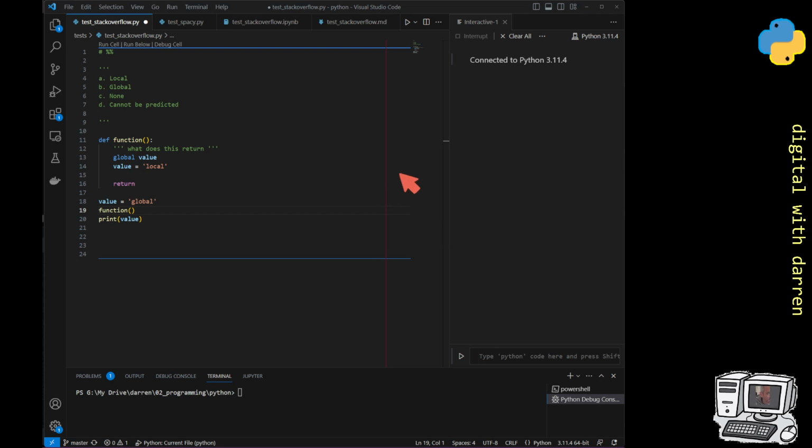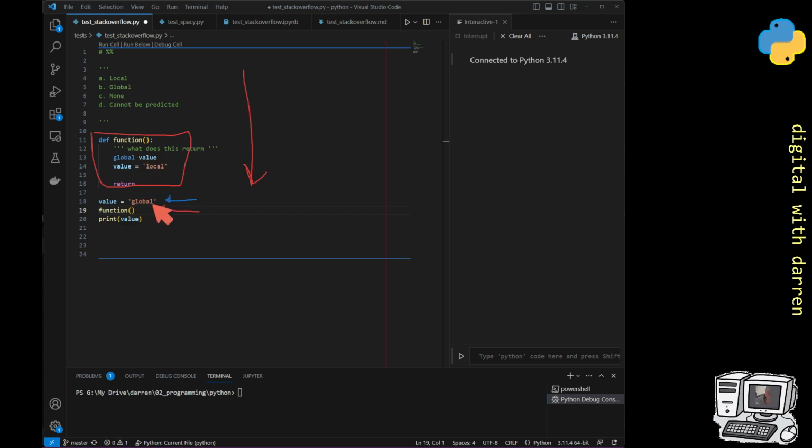It goes from top to bottom like this. Now this function gets read into the code, but it hasn't actually been executed per se. Its execution only comes here, and maybe that's a hint because the first value that value takes is global.